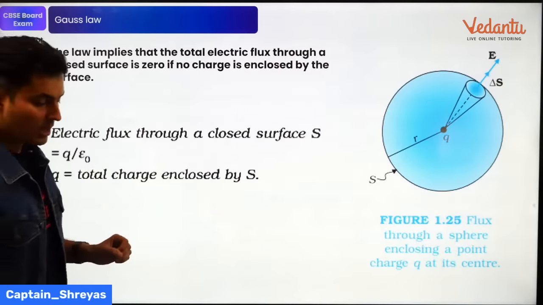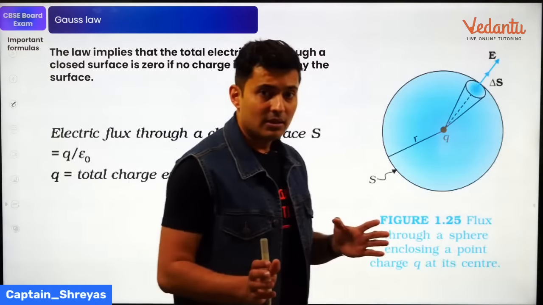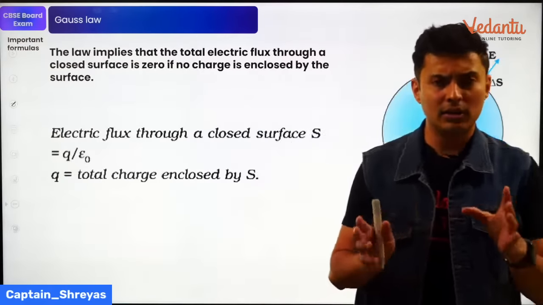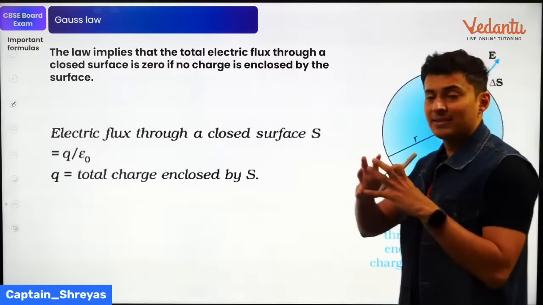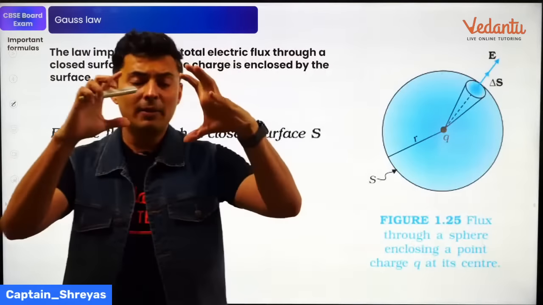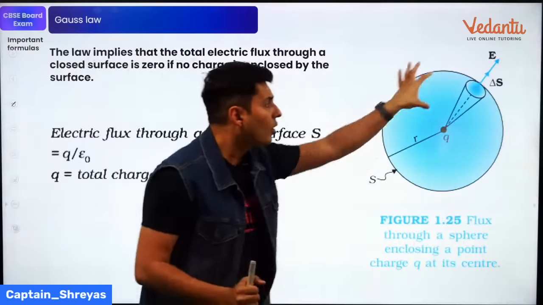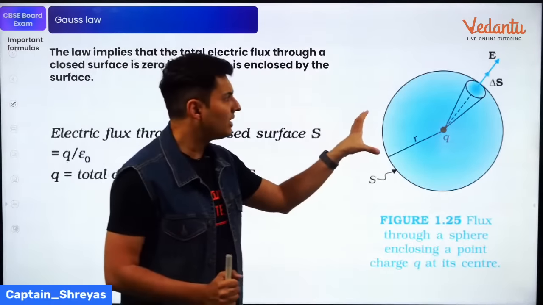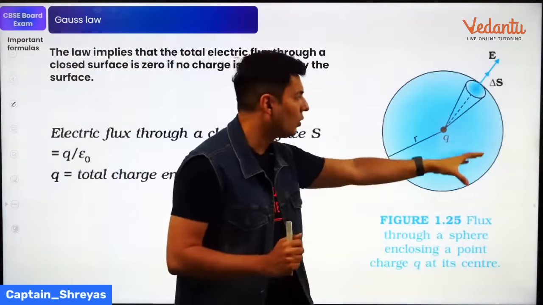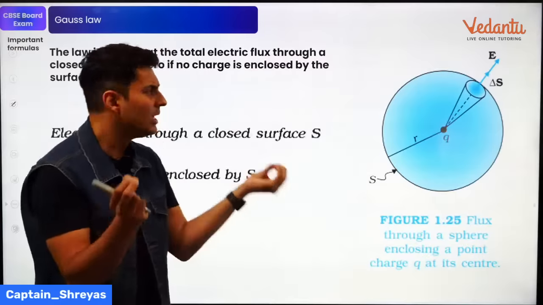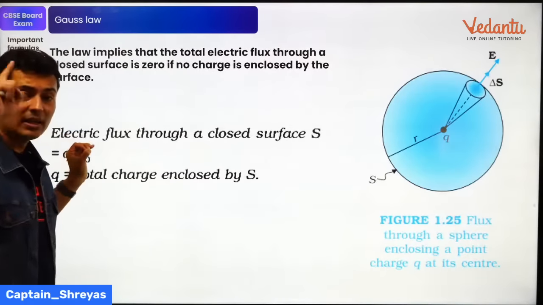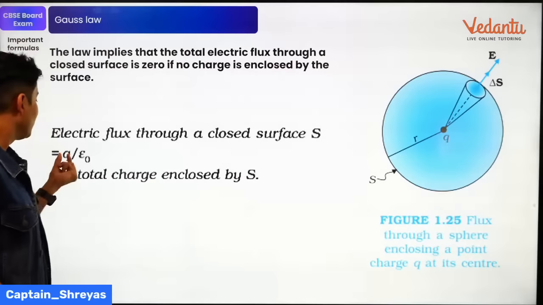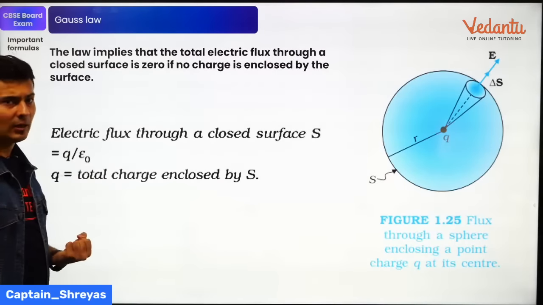Gauss's law. So we defined flux. Flux was field into area, the dot product. So what is Gauss's law? Gauss's law is nothing but when you measure the flux through a closed surface, that means there is no opening, then the net flux enclosed by that closed surface is the charge inside by epsilon naught.